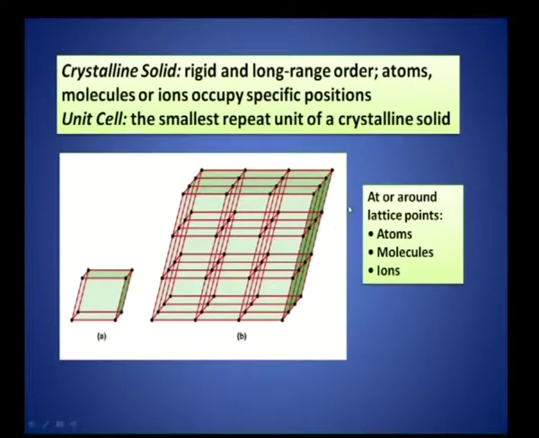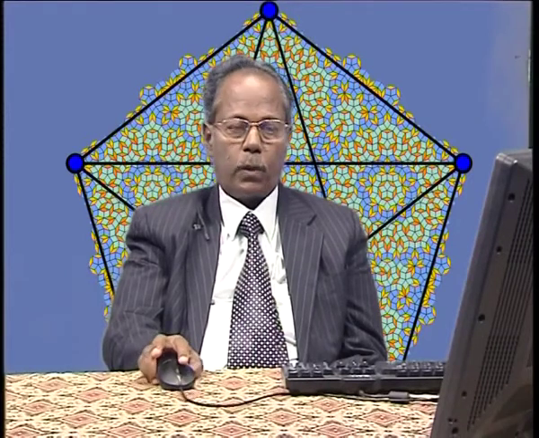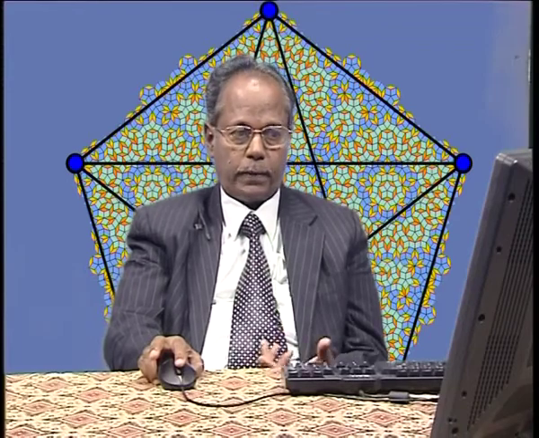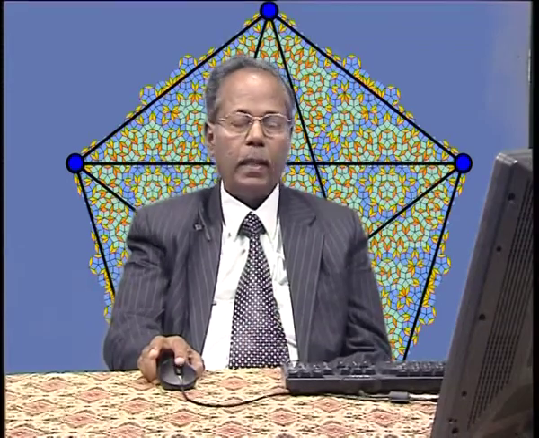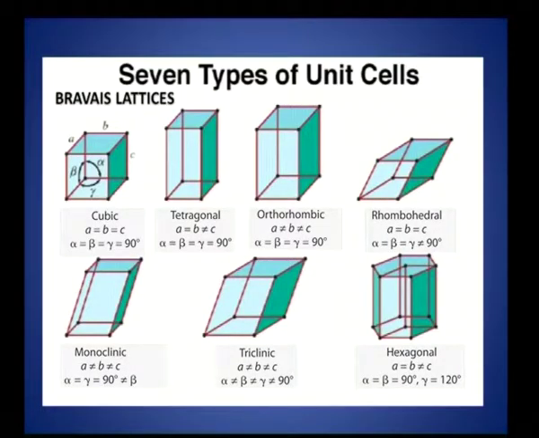Okay. So, at the lattice points you may have an atom or molecules or ions, right. I will again try to emphasize this particular point, I will come to that later. As I told you just now, there are 7 types of unit cells, right, 7 systems or 7 types named after Bravais, they are called the Bravais lattices. What are the 7 types?